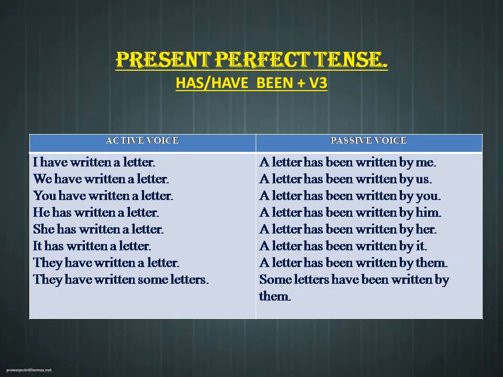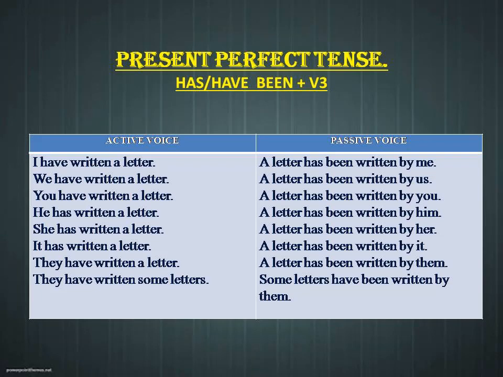So if we check out the present perfect tense, I have written a letter. So what is the verb over here? Write. So what is the V3 of write? Write, wrote, written. So I have written a letter has been changed into a letter has been written by me. So for present perfect tense, we have to use has or have plus been plus V3. If the subject is in a singular form, we have to use has, or else if the subject is in a plural form, we have to use have plus been plus V3.